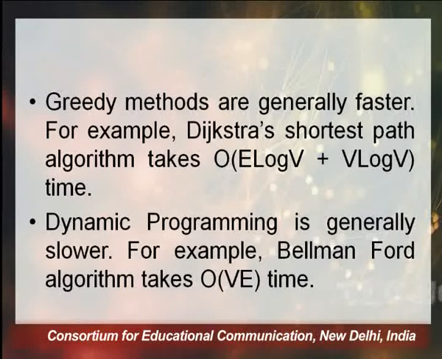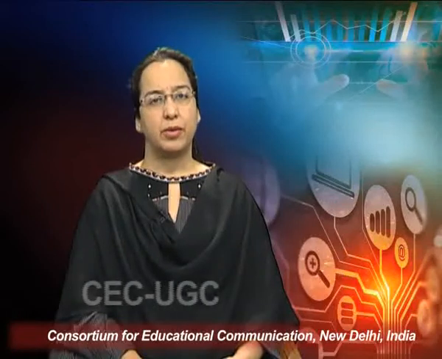While for a similar shortest path problem, if we use the Bellman-Ford algorithm, which is based on the dynamic programming strategy, these dynamic programming strategies are generally considered slower. Bellman-Ford has complexity order VE, while Dijkstra's algorithm has complexity order E log V plus V log V. So yes, there is a difference in time complexities, where greedy methods are generally considered faster compared to dynamic programming.